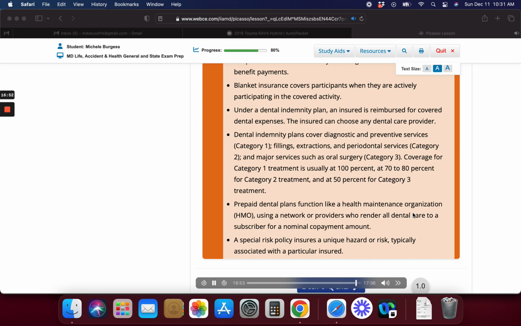Dental indemnity plans cover diagnostic and preventive services, Category 1, fillings, extractions, and periodontal services, Category 2, and major services such as oral surgery, Category 3. Coverage for Category 1 treatment is usually at 100%, at 70 to 80% for Category 2 treatment, and at 50% for Category 3 treatment. Prepaid dental plans function like a health maintenance organization, HMO, using a network of providers who render all dental care to a subscriber for a nominal copayment amount. A special risk policy insures a unique hazard or risk, typically associated with a particular insured.